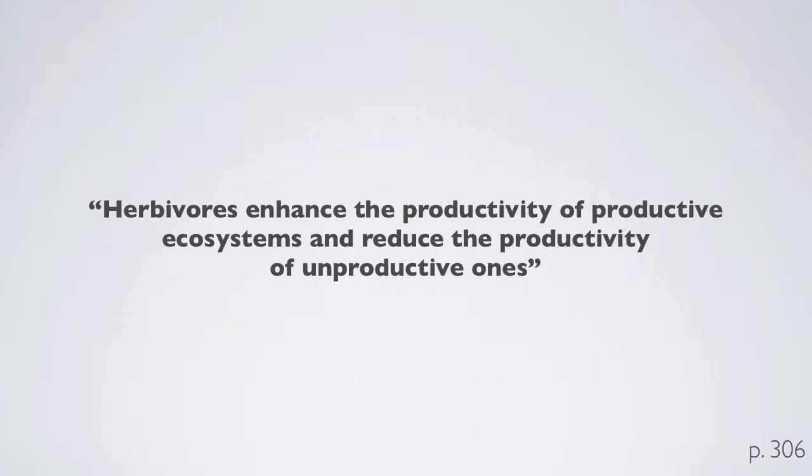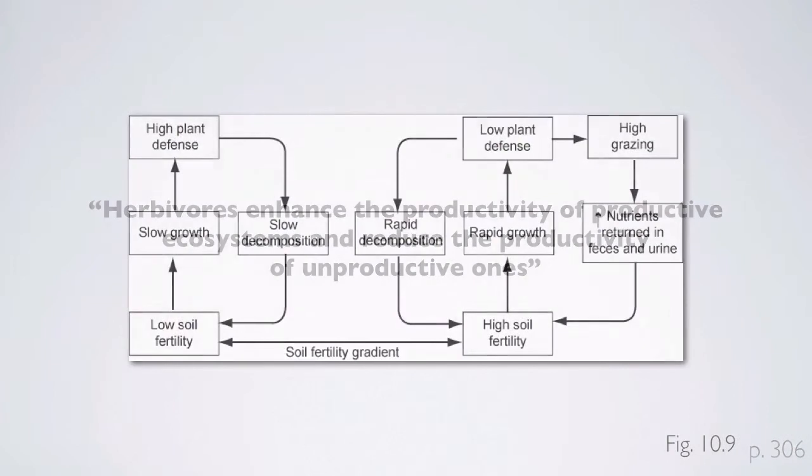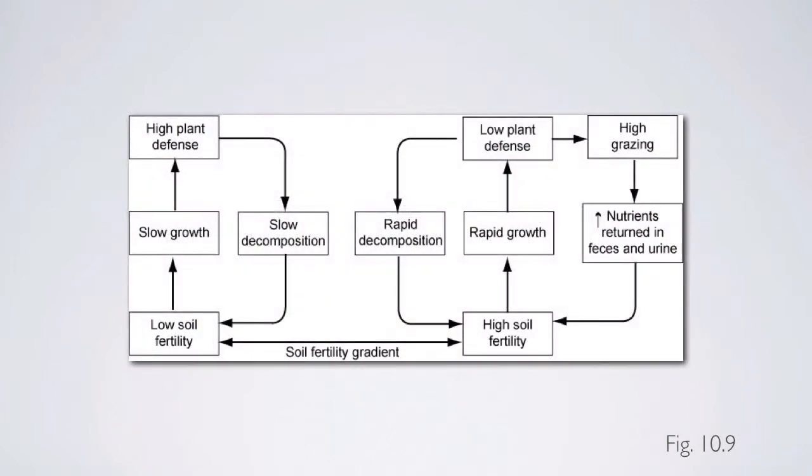But what they want to get across is some of the importance of the feedbacks that exist when herbivores consume plants as far as nutrient cycling is concerned. Figure 10.9 shows the major points that they would like to make here. On the x-axis, we essentially have a soil fertility gradient, and we're going to have two different systems. We're going to have a low and a high fertility system, one where nutrients are not that abundant, and ones where it's relatively high.